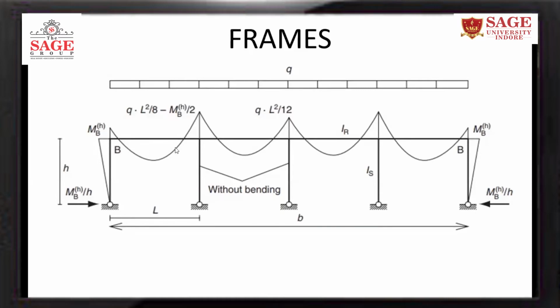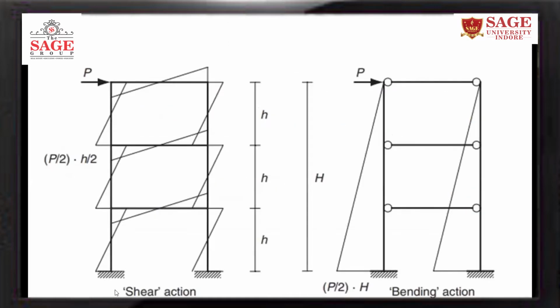So the moment from this side and the moment from this side nullify, or their sum is 0, and here there is no moment for distribution. So this column is subjected to only axial force. Please remember that the connections between this beam and column are rigid connections. That means the moment from the beam is transmitted to the column.